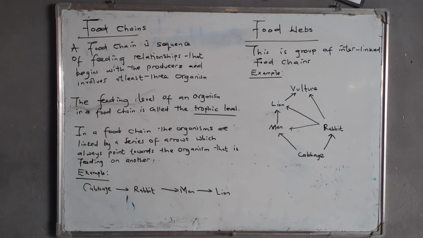Okay, so we continue and discuss the two processes that are involved in the ecosystem. In the ecosystem, we discovered there are certain terms, or rather phrases, that you're supposed to be familiar with, and these are what we call the food chain and the food web.